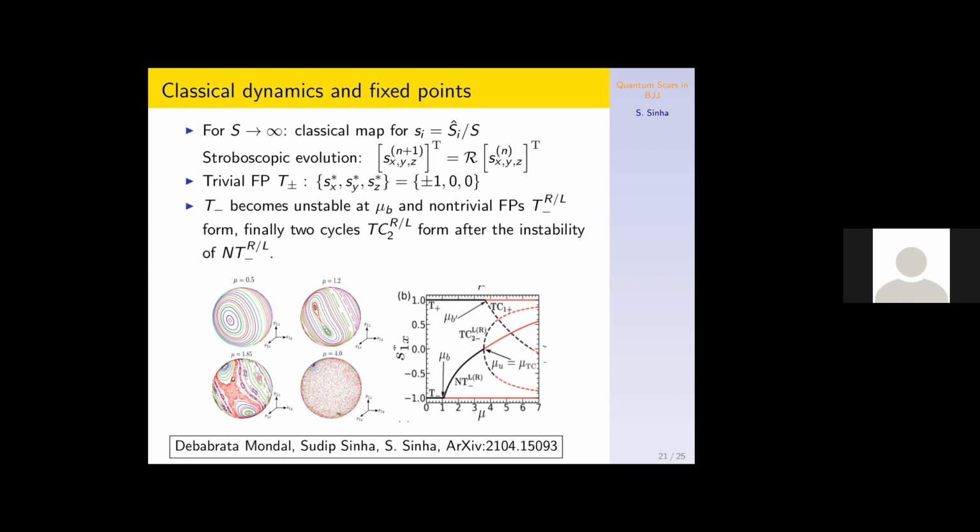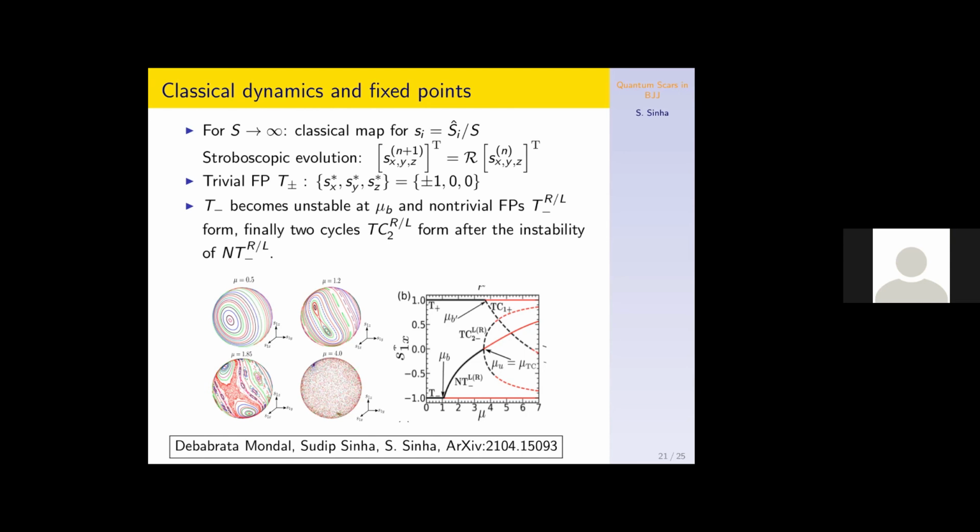In the intermediate regime it shows a mixed phase space, which is very interesting because it shows local ergodic behavior in the system. Certain regimes are regular and certain regimes are chaotic. This is the regime where one can find significant effects of quantum scars. Later, of course, with a large kicking strength, the system becomes completely chaotic. So we analyzed the unstable fixed points, or unstable steady states, and also the unstable two-cycle, which is like the smallest periodic orbit.